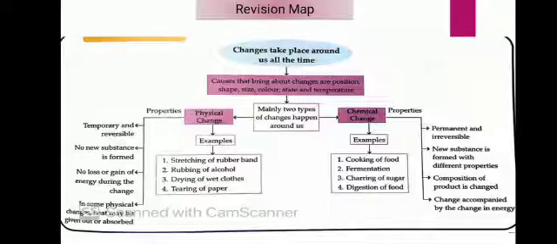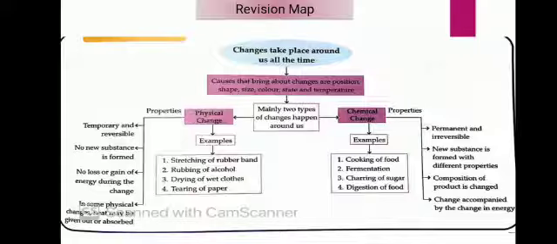Examples of physical change are stretching of a rubber band, melting of ice, tearing of paper. Examples of chemical change are cooking of food, fermentation, digestion of food, etc. The properties of physical changes are that they are temporary and reversible, no new substance is formed, and there is no loss or gain of energy during the change.